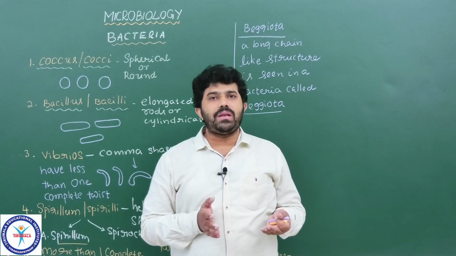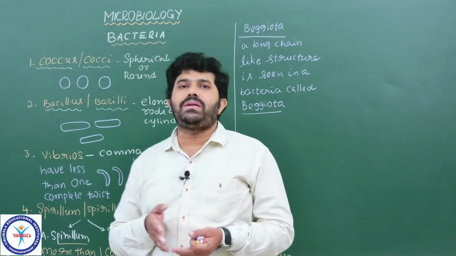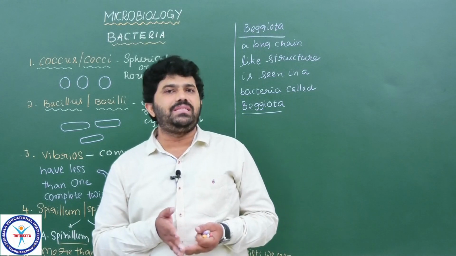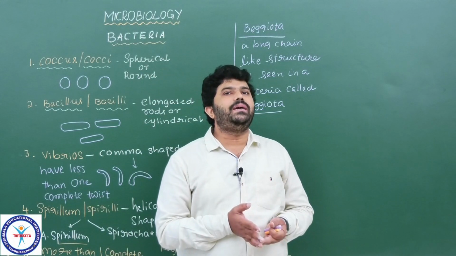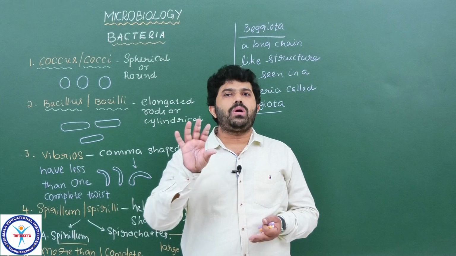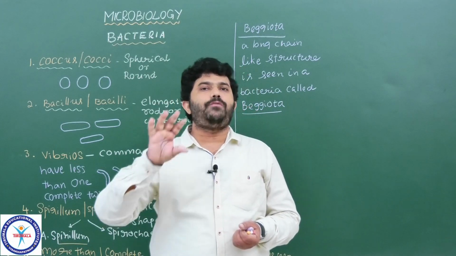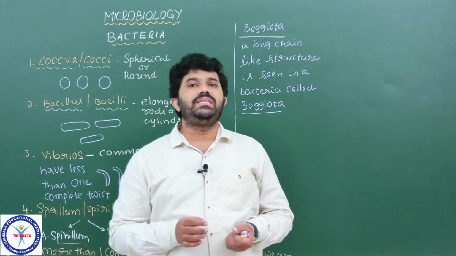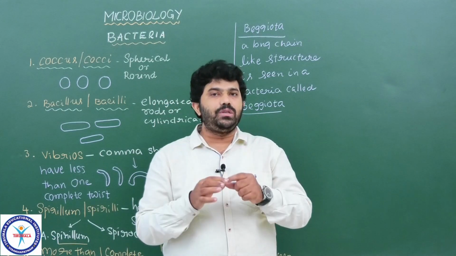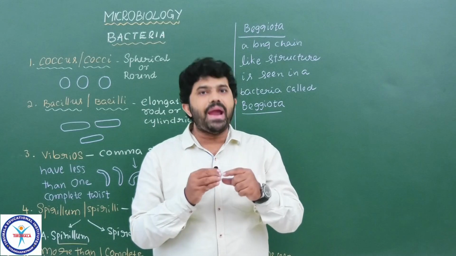But other than the spirillum, more bacteria of different shapes, especially coccus and bacillus, are found in the form of colonial forms. Colonies. One cell to another cell they are adhering together. Adhering together means bound together.